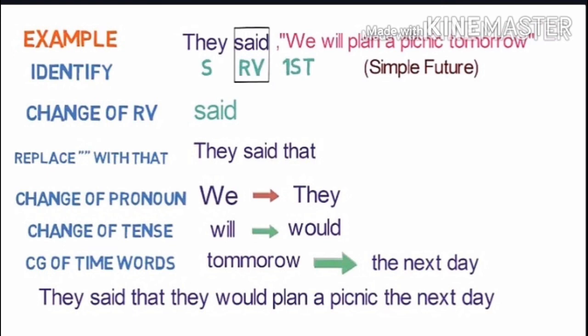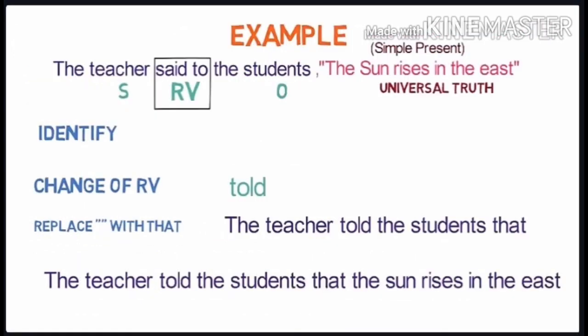Let's look into the next example. The teacher said to the students, "The sun rises in the east." The first step is identification. Here "teacher" is the subject, "students" is the object, and "said to" is the reporting verb. As "said to" is in the past tense, we need to see the tense of the reported speech. It is in simple present tense. The second step is the change of reporting verb. So "said to" will be converted to "told."